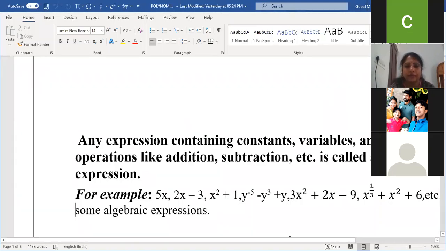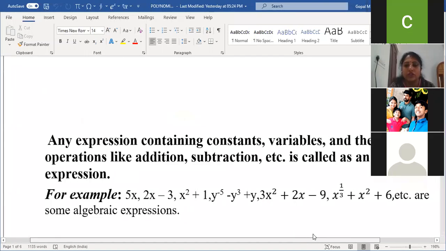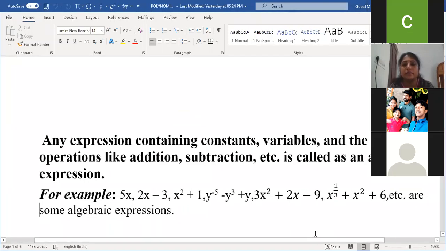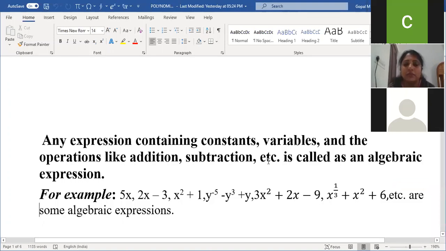Yes, children. You can see the screen, right? Children, am I audible to everyone? An expression containing constants, variables, and the operations like addition, subtraction, division, and multiplication, etc. You know four operations are there: addition, subtraction, multiplication, division. It's nothing but an algebraic expression.